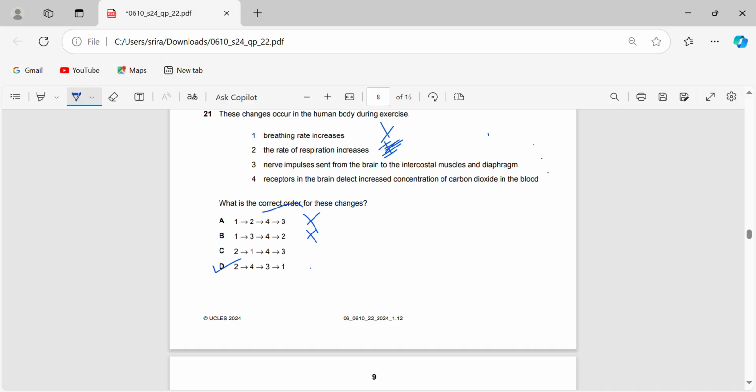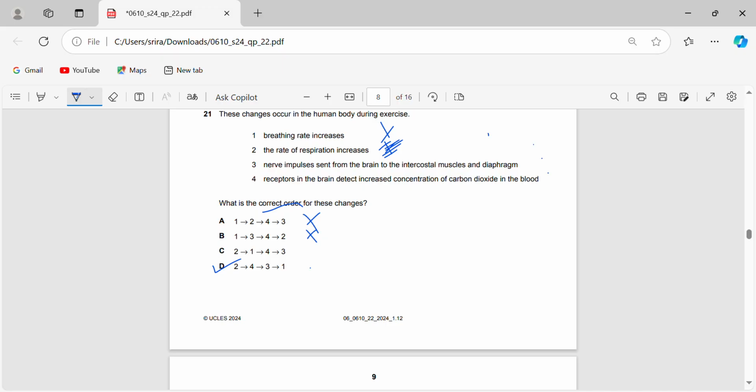So chemoreceptors in your brain, the specific word is chemoreceptor, are going to detect this increased concentration of carbon dioxide in the blood. Why? Because the muscle cells are working and respiring, so they're releasing carbon dioxide, and that is going to be detected by the chemoreceptors in the brain.